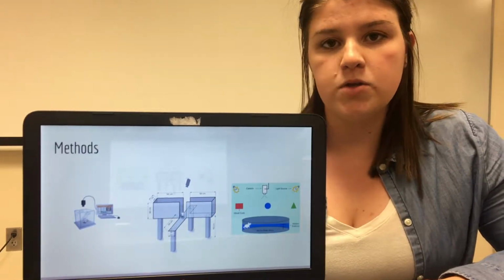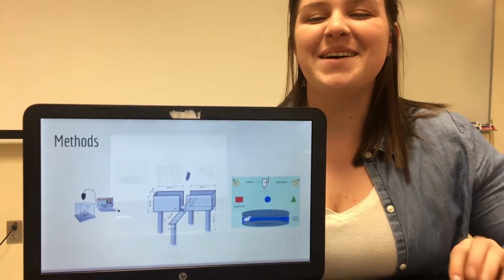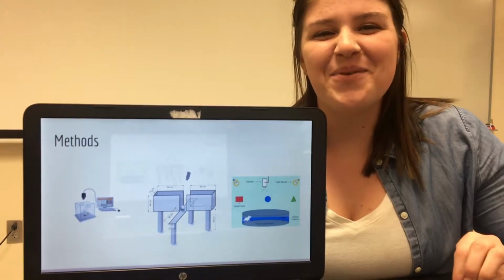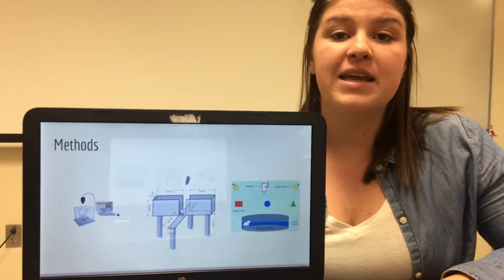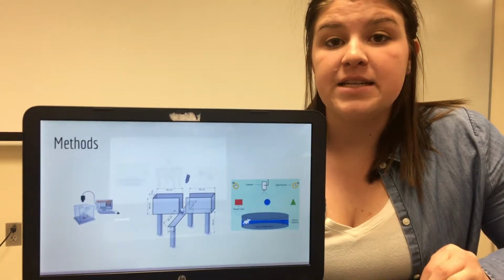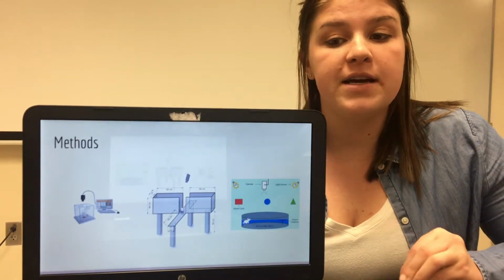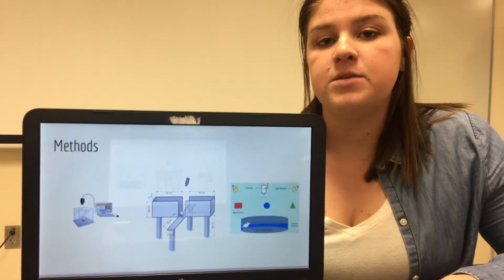The final week, we used a Morris water maze, which had visual stimuli placed around the water pool, and it had white paint included in the water pool with a hidden platform. The rats were tested for 60 seconds and their goal was to find the hidden platform. This tested memory and spatial learning.